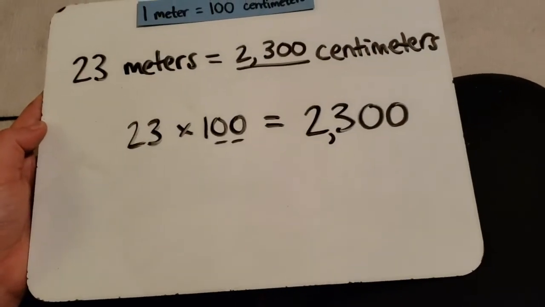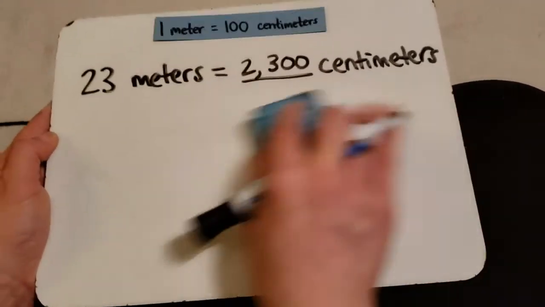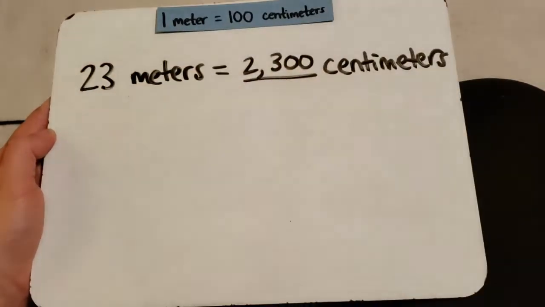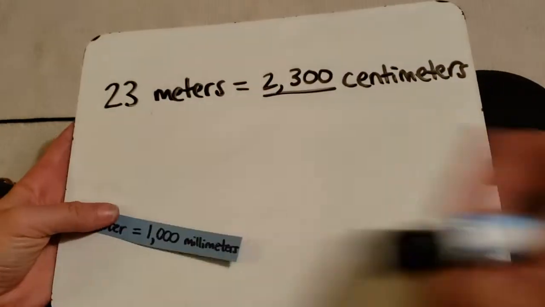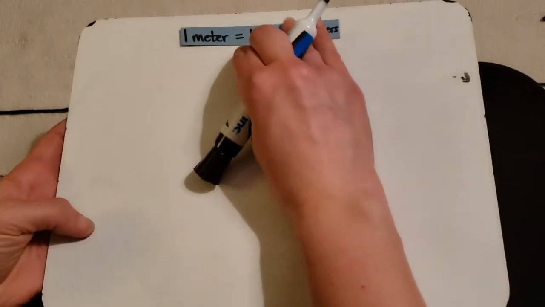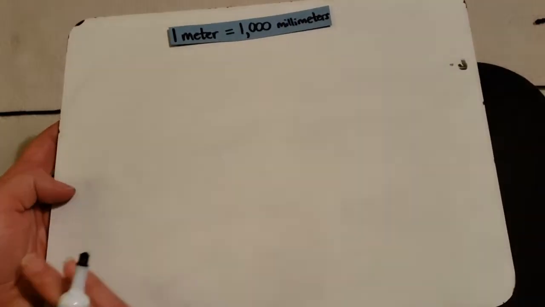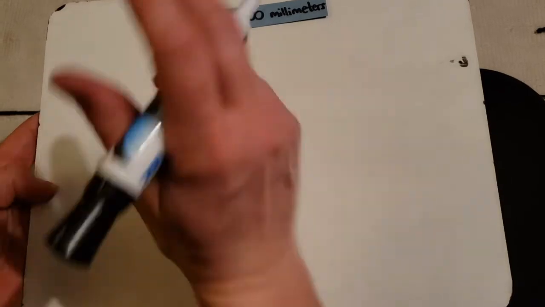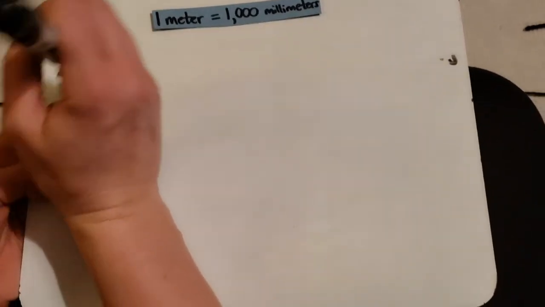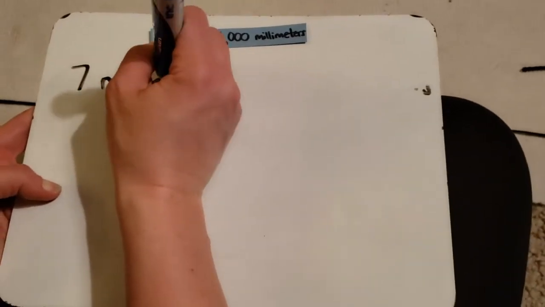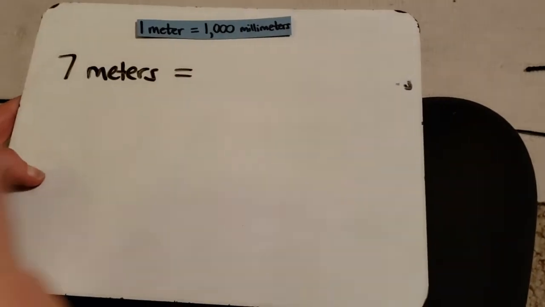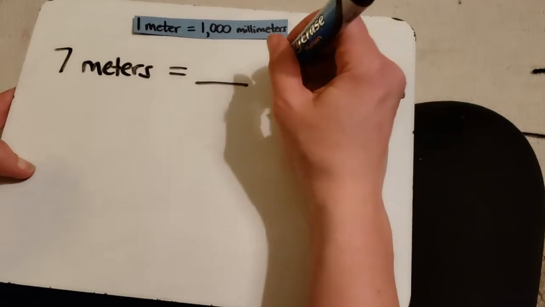Let's try one more. And we'll do 1 meter is equal to 1,000 millimeters. Or, let's say we have 7 meters. We could convert that to how many millimeters?